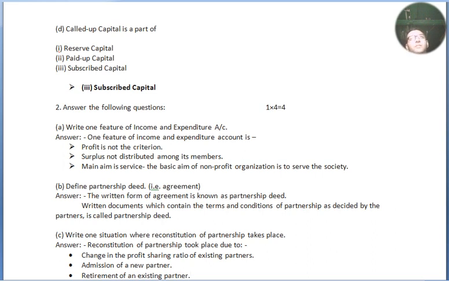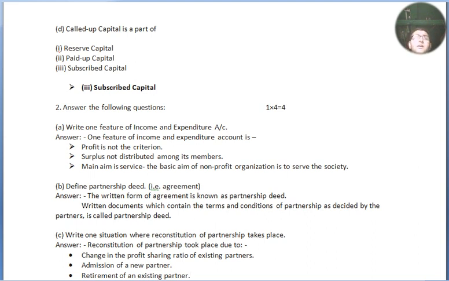Let's begin with question number 2. Answer the following questions. Short questions, 1 mark for each. 1 into 4 equals 4. So 4 questions will be there. Number A. Write one feature of income and expenditure account. One feature of income and expenditure account is that profit is not the criterion.